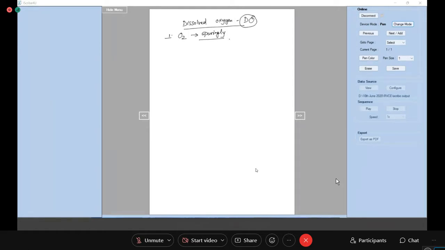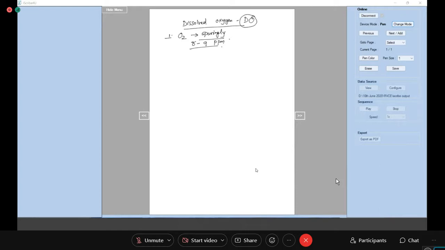The maximum amount of oxygen which is dissolved in water is about 8 to 9 ppm. How much? About 8 to 9 ppm at room temperature.